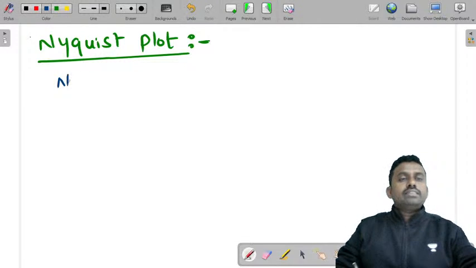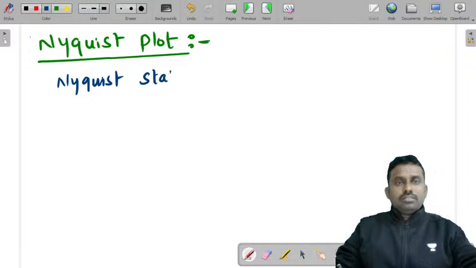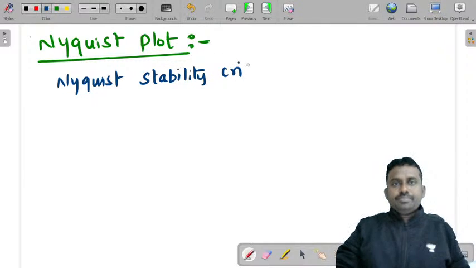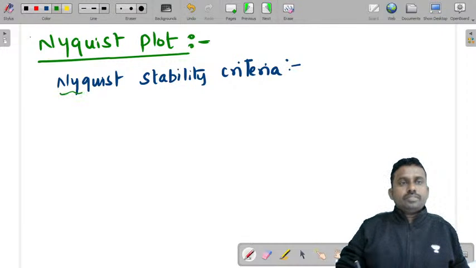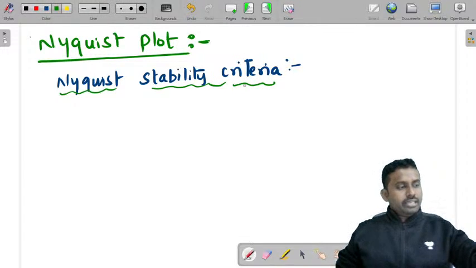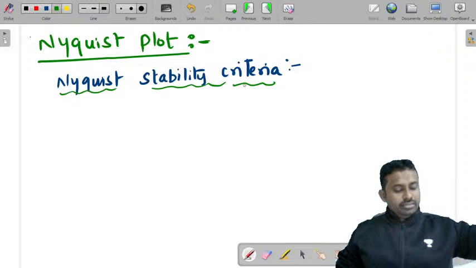We'll see what is Nyquist. Clear, sir. Varsha, very good. Nyquist stability criteria. Right? Is there anyone still who is having some doubt on this? Please tell me.